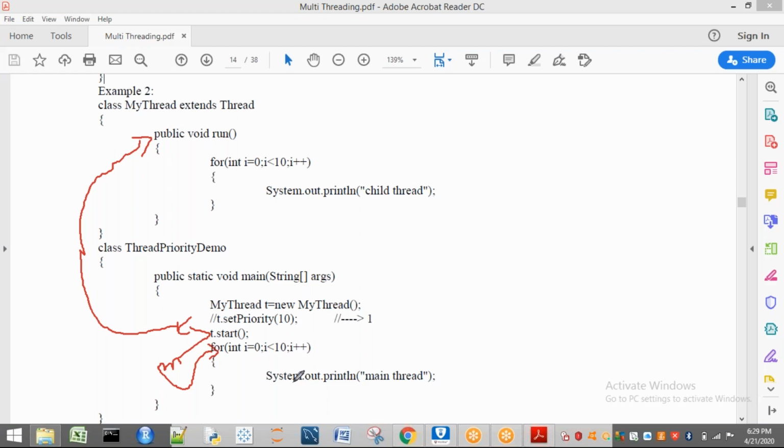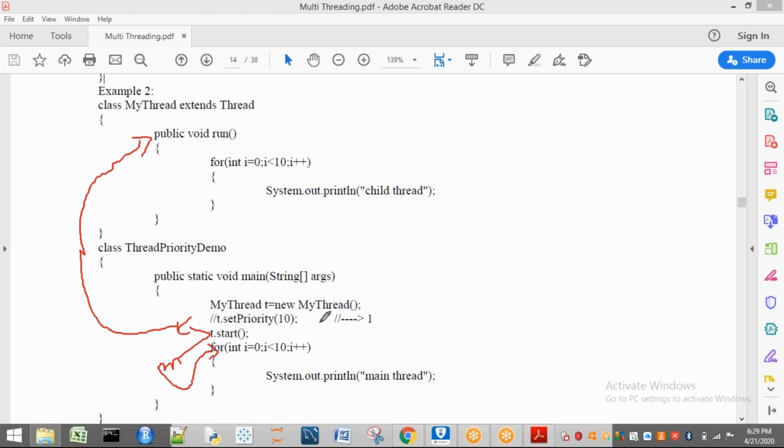Now what will be the output in this case? We cannot expect the output correctly. That means irregular output is going to be generated. That means in some cases child thread 2 times, main thread 3 times, otherwise in some cases mixed output. We can't expect the output. Okay, right. Now let us consider this statement.